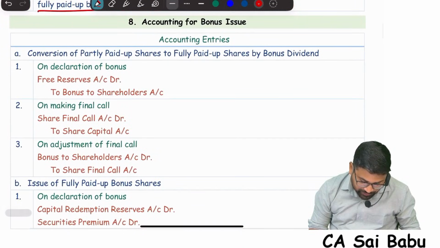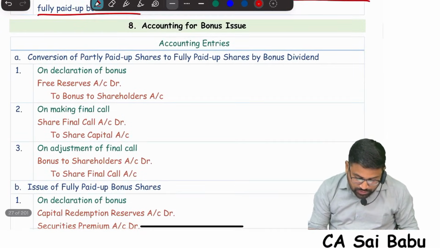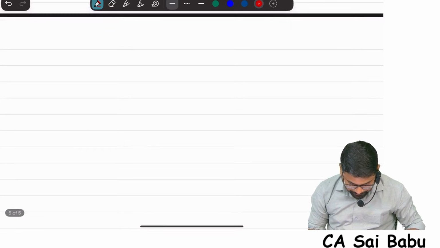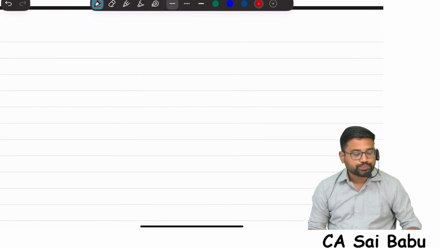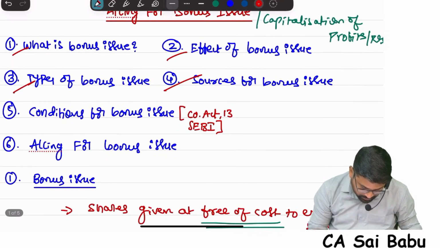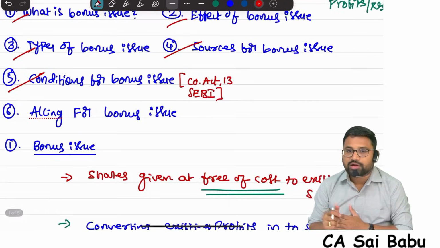So we have discussed all the conditions for bonus issue. Now the last one is accounting for bonus issue. In the bonus issue chapter, conditions are also discussed, and the last one is pending. What is that? Accounting for bonus issue.